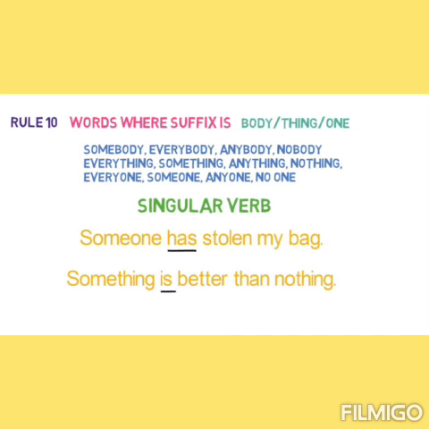Another rule, any word where the suffix is body, thing or one. For example, somebody, everybody, anybody, nobody, everything, something, anything, nothing, everyone, someone, anyone, no one. With these words, we are always using a singular verb. Someone has stolen my bag. Here in this example, with someone we are using a singular verb. Something is better than nothing. With something we always use a singular verb, that is.